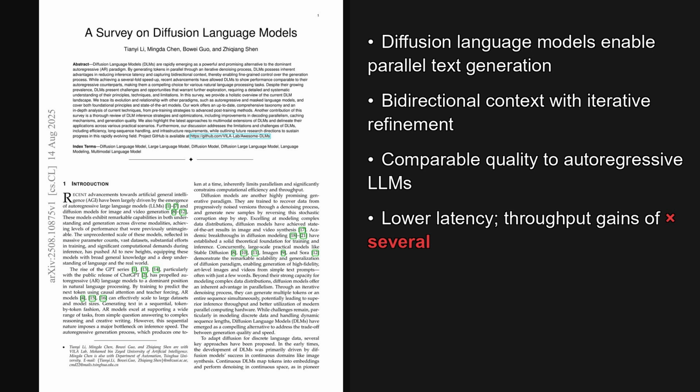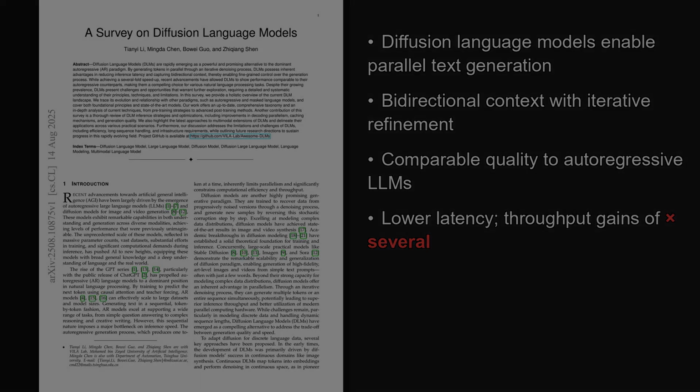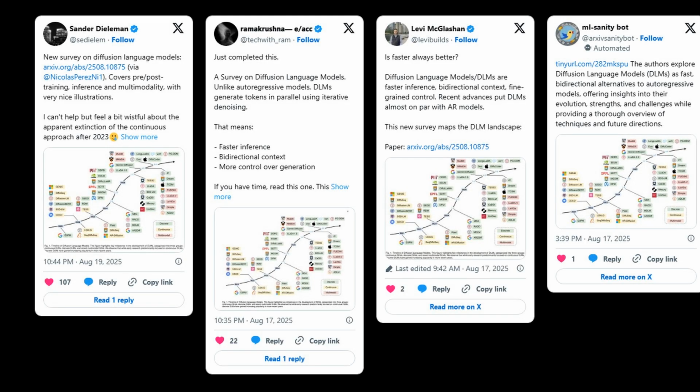Beyond the overview, the survey maps techniques for training, post-training, and inference, and outlines open challenges for scaling and multimodal reasoning. Building on that, multiple tweets praise the survey for clear mapping of diffusion language models, emphasizing faster inference, bidirectional context, and finer control, with one noting nostalgia for continuous approaches. Engagement looks moderate to strong, with around 100 likes on a highlighted post.